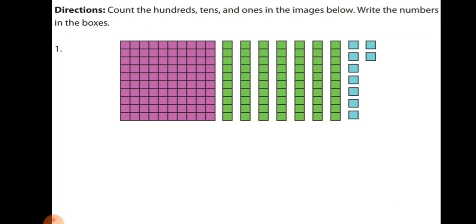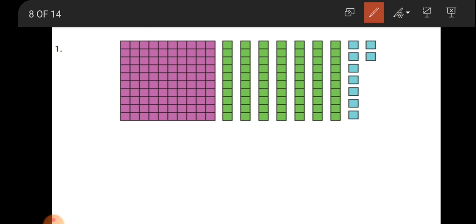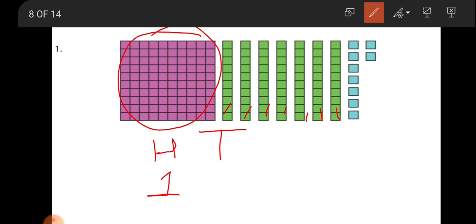How many 100 boxes? Only one. So in the hundreds place 1. And how many tens columns? 1, 2, 3, 4, 5, 6, 7. So in the tens place 7.